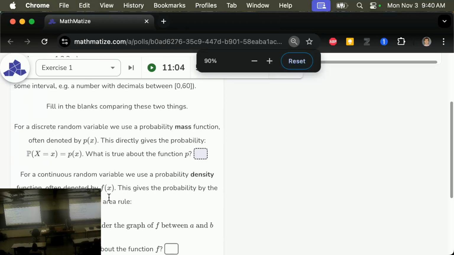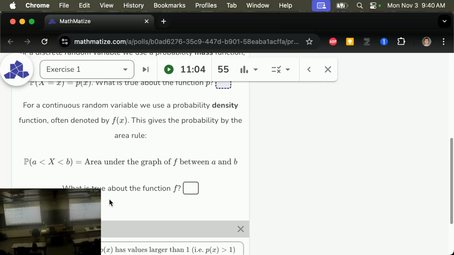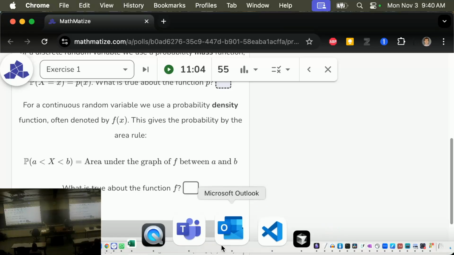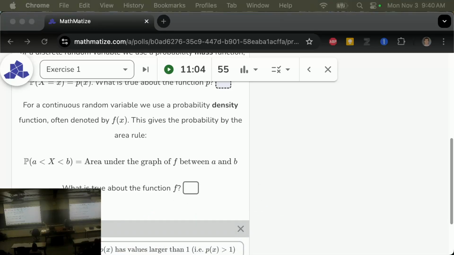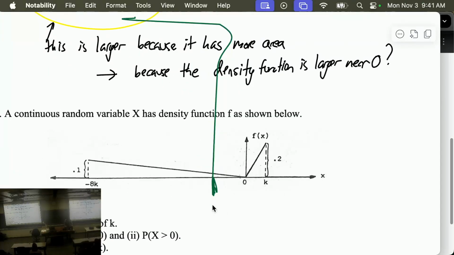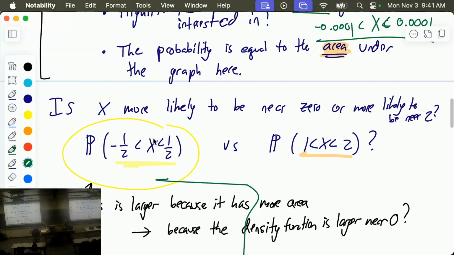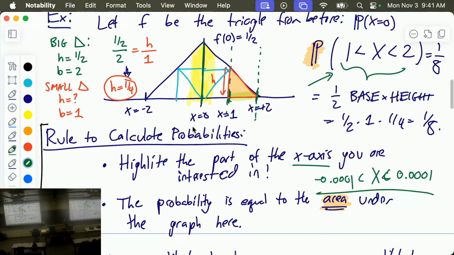Maybe I can zoom in a bit here while we're discussing the question. And then you have to find the area under f between a and b. We did an example last class of this. If I scroll up on my board, it should still be there. Yeah, so those are the 2 rules. Highlight the part of the x-axis you're interested in between a and b, and the probability is the area under the graph. And we did the area of this little triangle thing.